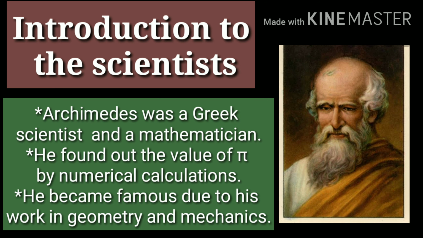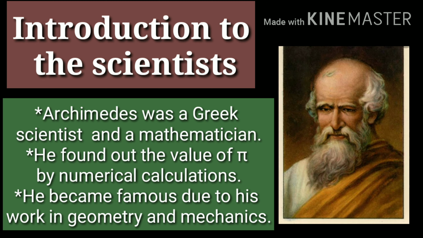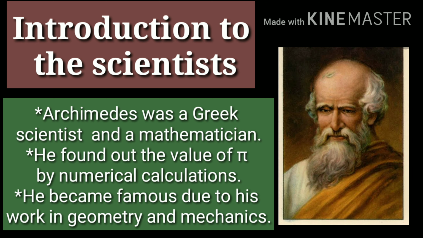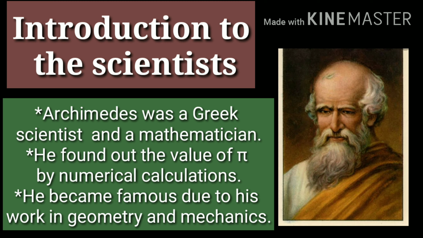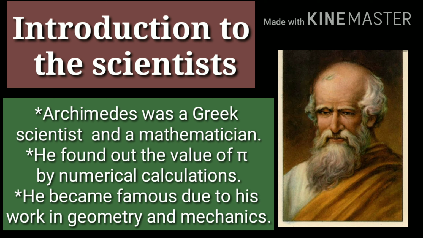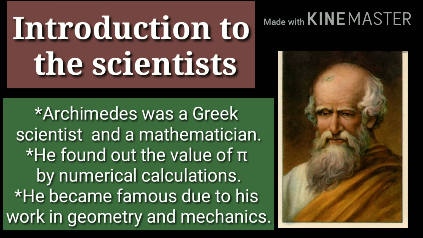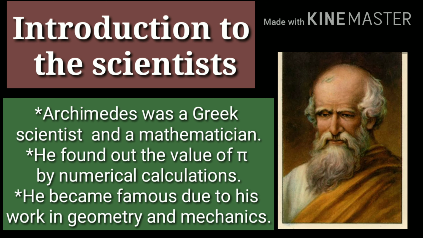Now let's see a quick introduction to the scientist. Archimedes was a Greek scientist and mathematician. He found out the value of pi by numerical calculations. His knowledge of levers, pulleys, wheels in physics was useful to the Greek army in fighting against the Roman army. He became famous due to his work in geometry and mechanics.